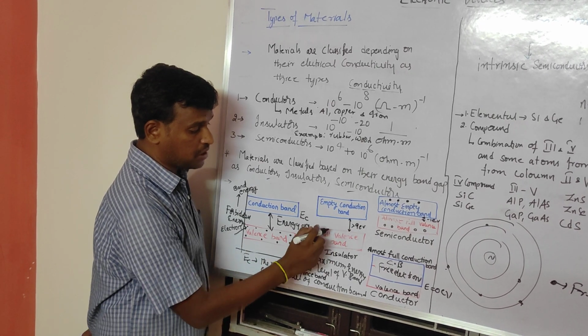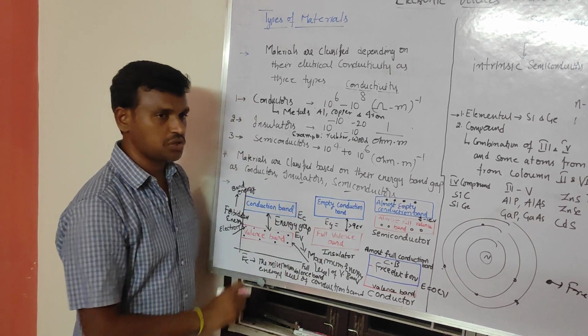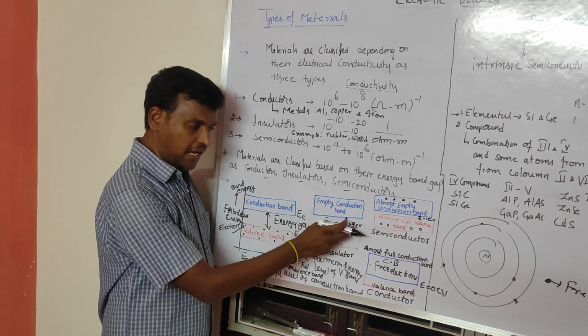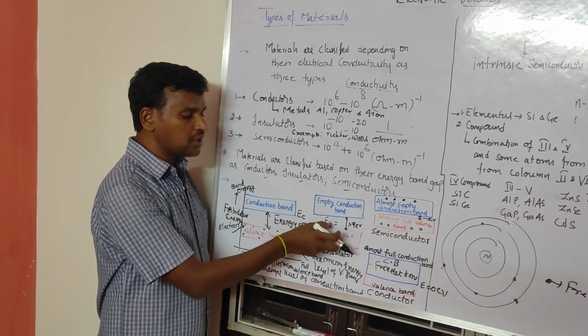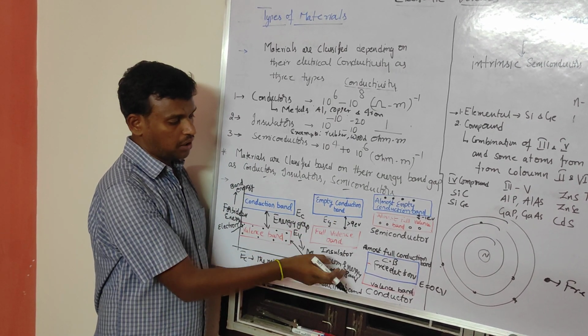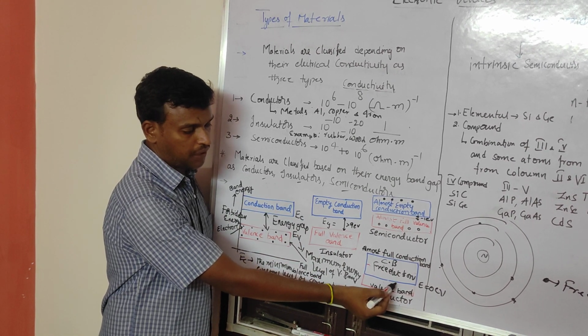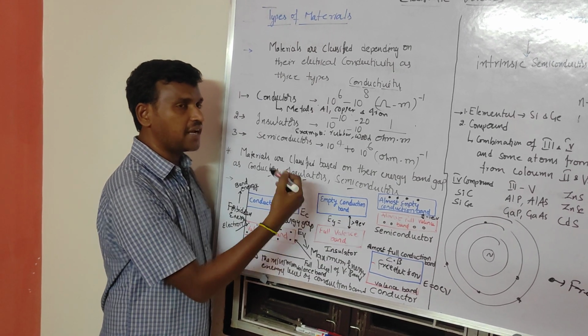If you observe the energy band gap, EG is equal to 9 electron volts. It is a very high amount of energy that we have to apply to make conduction happen in insulators. Comparing the energy band gap, in conductors it is 0 electron volts, but here it is 9 electron volts.